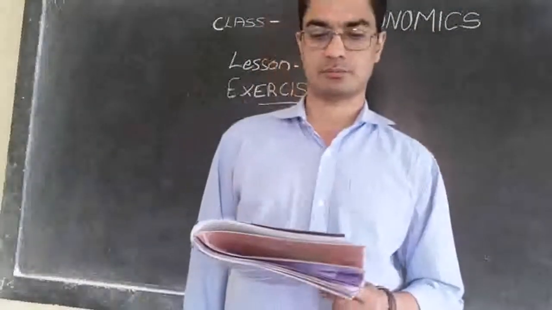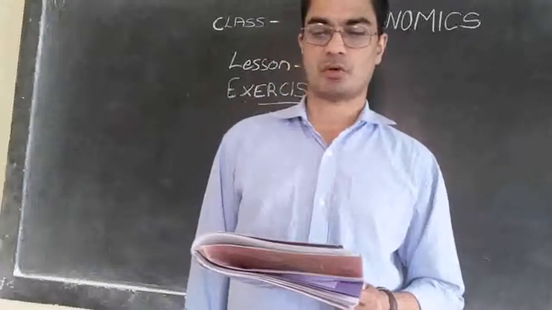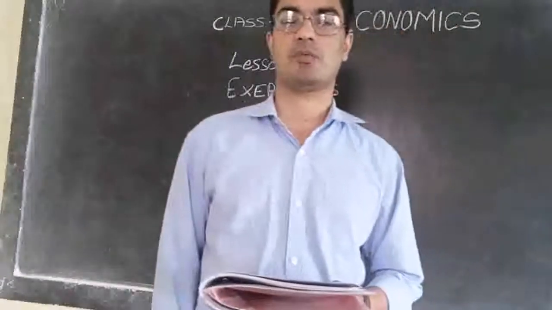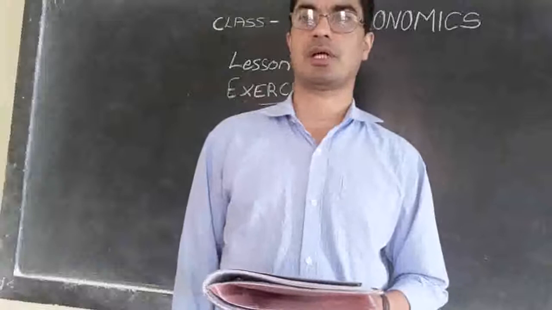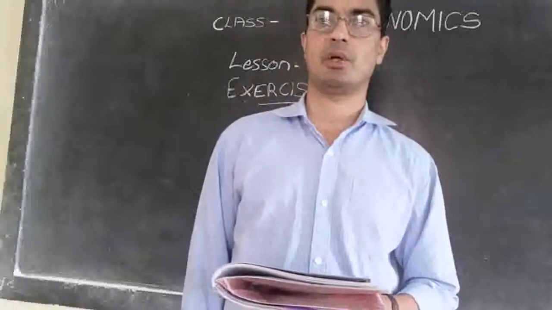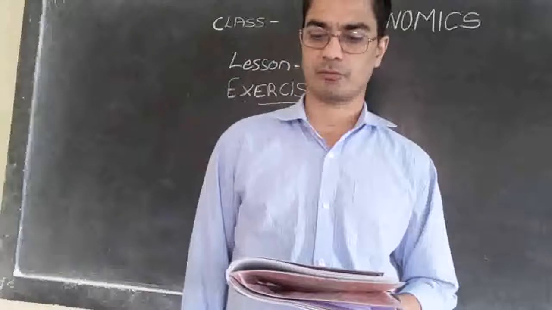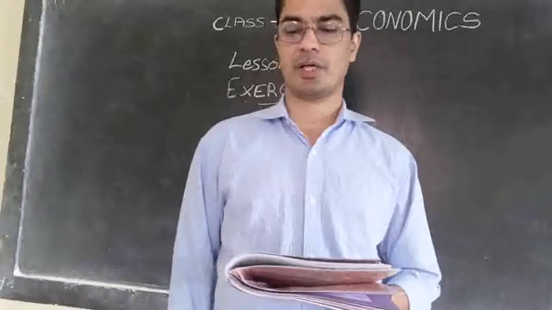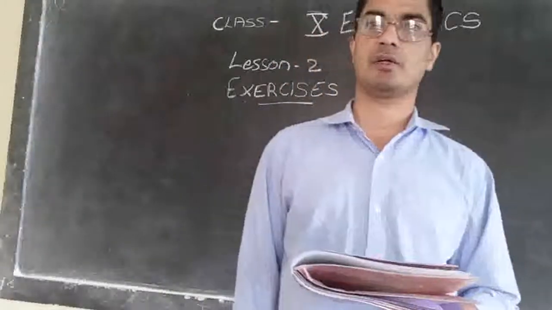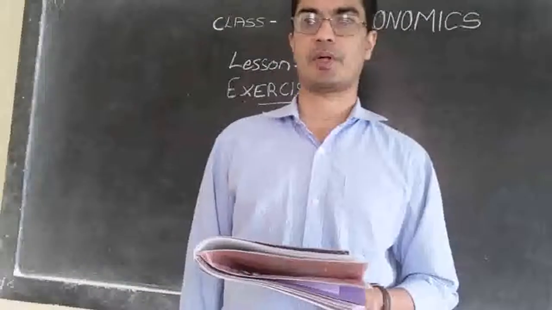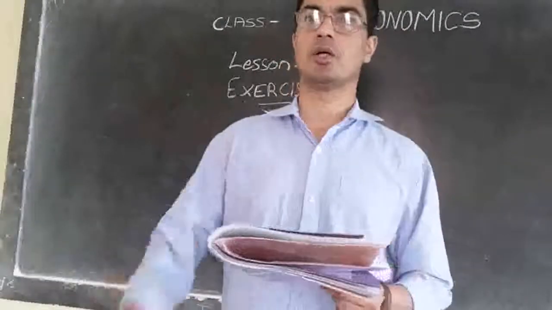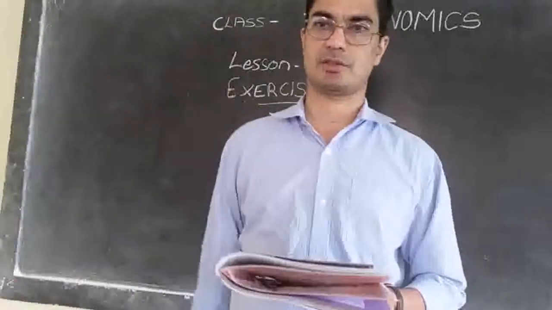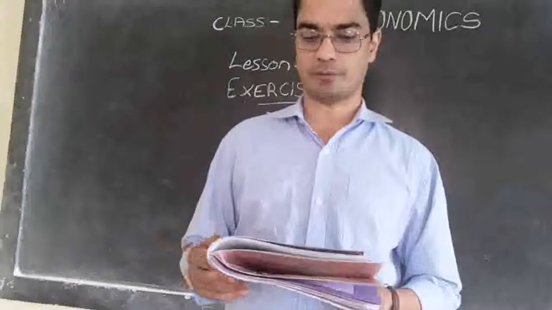Then the second one, low prices for crops. Sometimes farmers work hard for the whole year, and at the time of harvest the price is very low. So what can the government do? Option number C, procurement of food grains by the government. The government can buy the grains from the people and distribute them to other places. That way the farmers will not suffer.